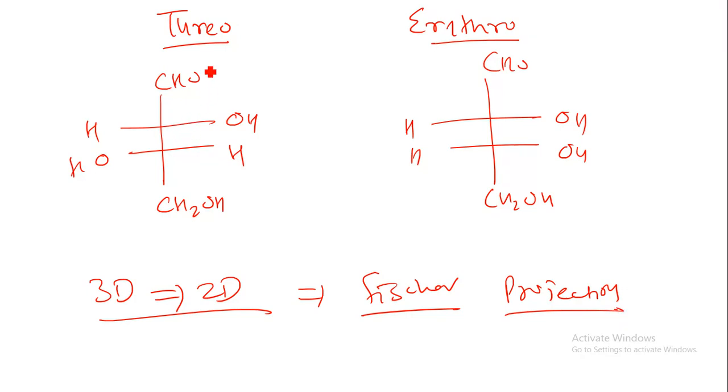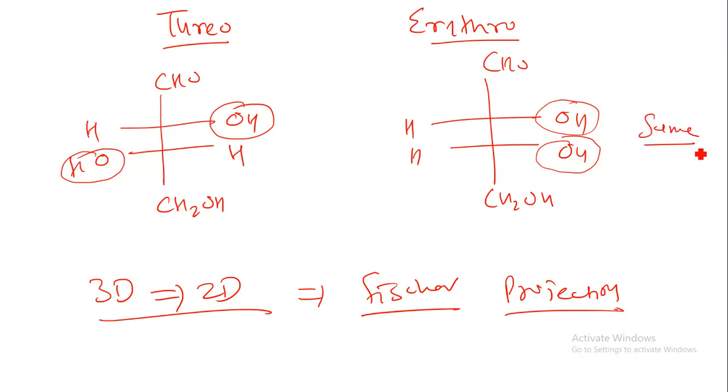So here I am giving you the definition of threo compound. On writing a Fischer projection, if two identical groups are attached on opposite sides of each other, then it is known as a threo compound. On writing a Fischer projection, if two similar functional groups are attached on the same side, then it is known as an erythro compound. Now this is the opposite side, this is the same side.